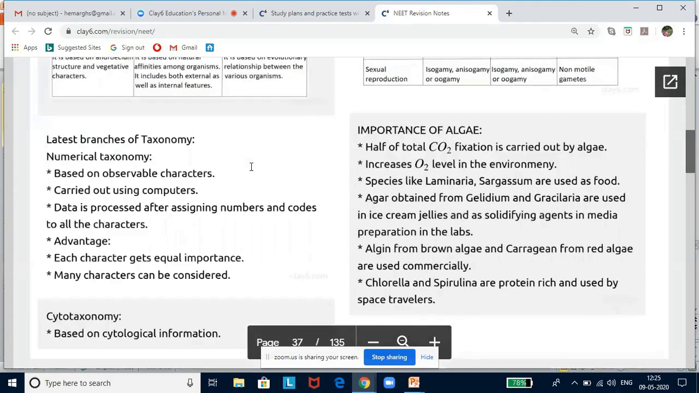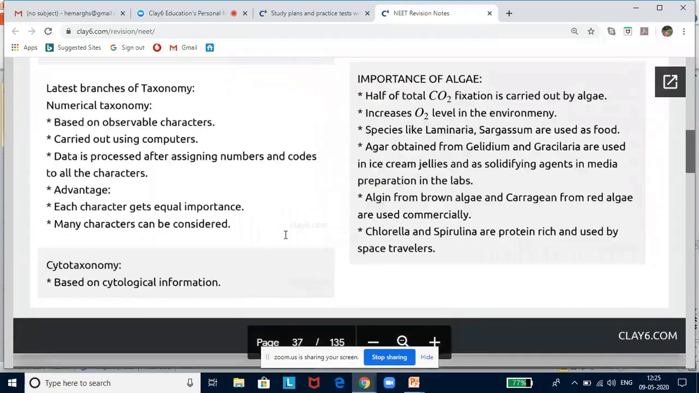Now let us look at latest branches of taxonomy. You know that as science and technology has advanced and we find computer playing a very important role, the softwares are developed, you can see its presence everywhere. So computer softwares have also been employed in our taxonomy. So numerical taxonomy is one. This has a database of various characters and for a given its classification. And this is done with the help of computers wherein number and codes are all assigned to the characters and then the data is processed so that maximum matching is done to place an organism.